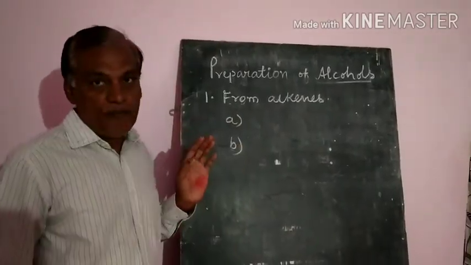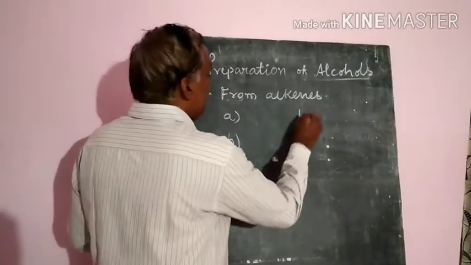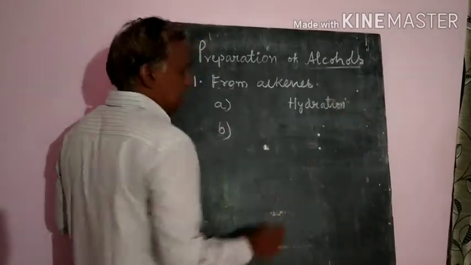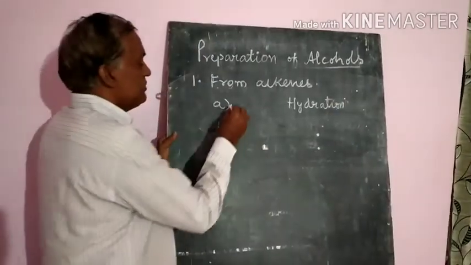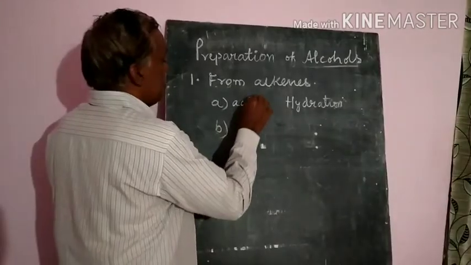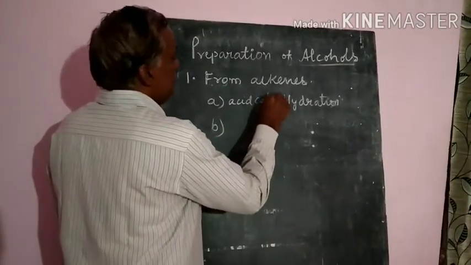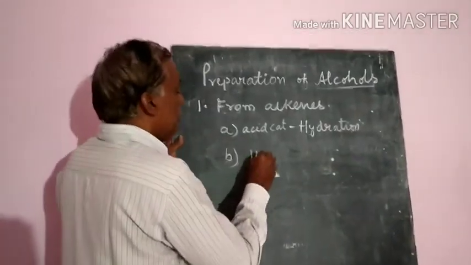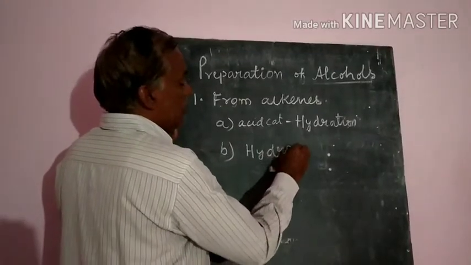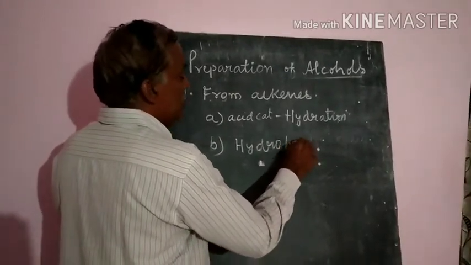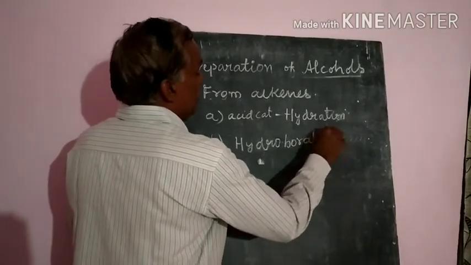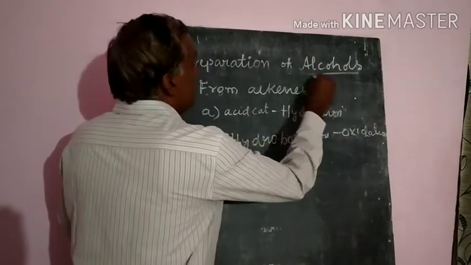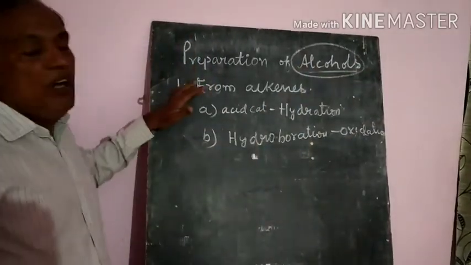The first is hydration, that means addition of water in the presence of an acid catalyst, called acid catalyzed hydration. The second method is hydroboration, that means diborane is added, followed by oxidation.